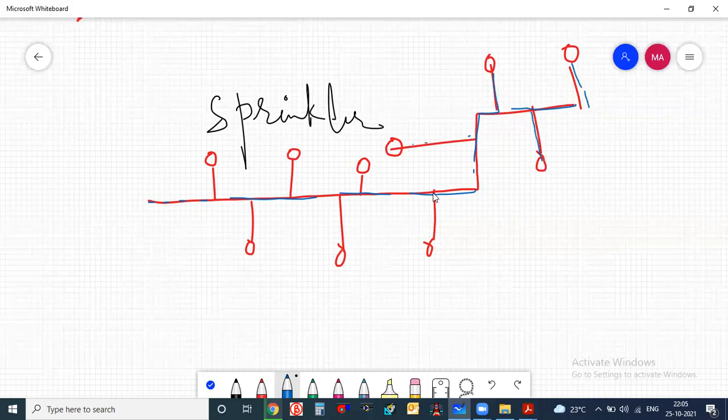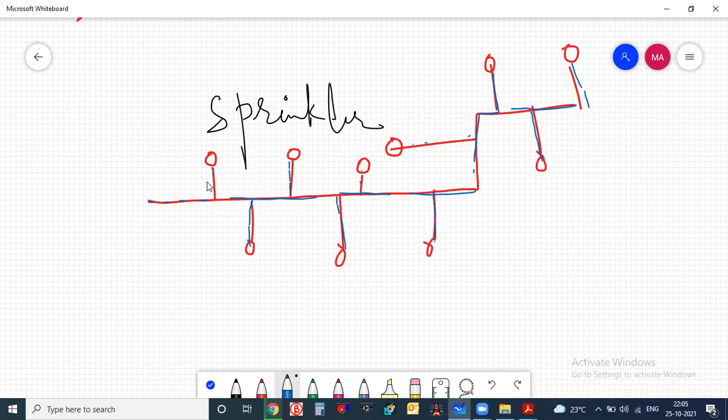So what is the reason why the water is filled here? Can anyone tell me? Because the system should be pressurized. Once the liquid inside the bulb bursts upon a certain temperature, it will release the water automatically. Yeah, that is also a correct answer.